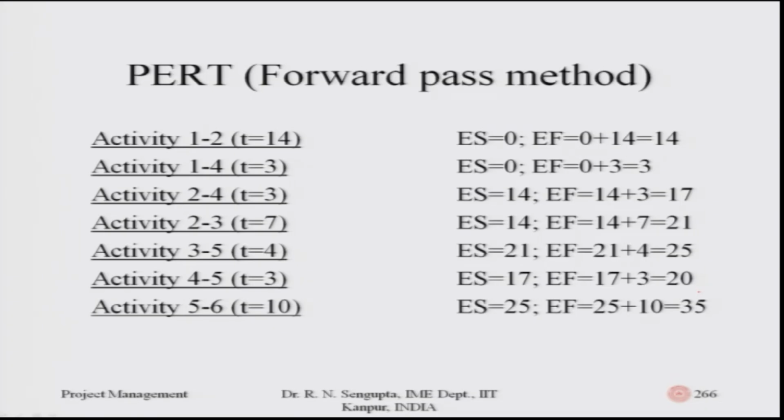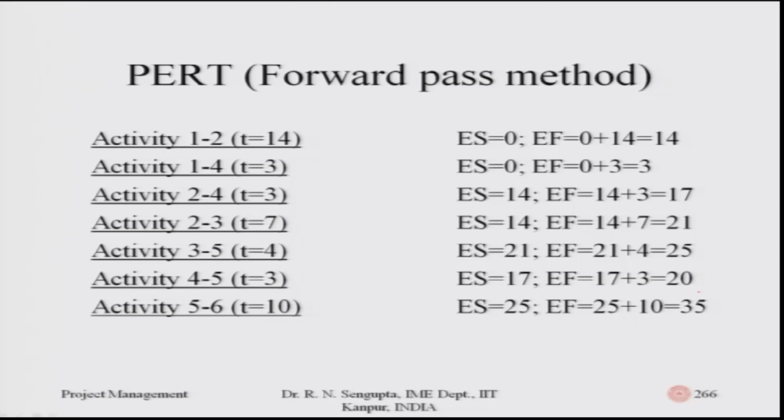Now, if I come to 5, 6, I will find out where 5 is ending. 5 is ending either on the 25th or the 20th. What we will consider is that the earliest it can start is not 20, but 25, because it cannot start unless the overall activity 3 and 5 is finished. So, the 5, 6 activity can start after 25 days are over. The total duration is 10, hence 25 plus 10 is 35.